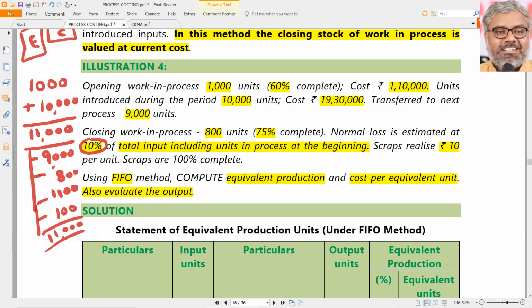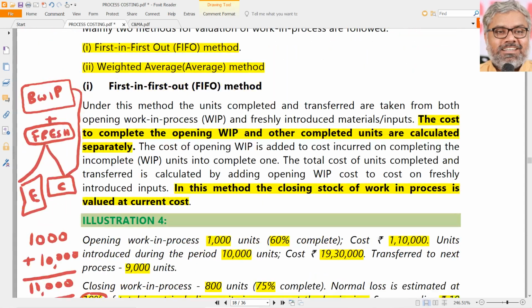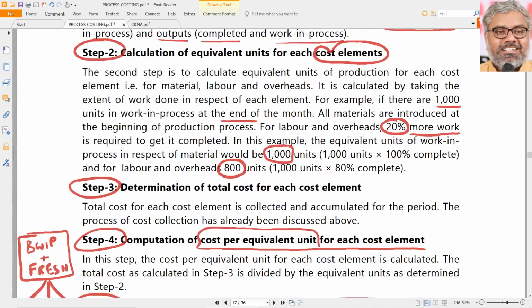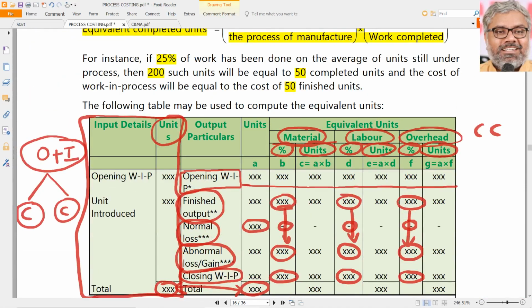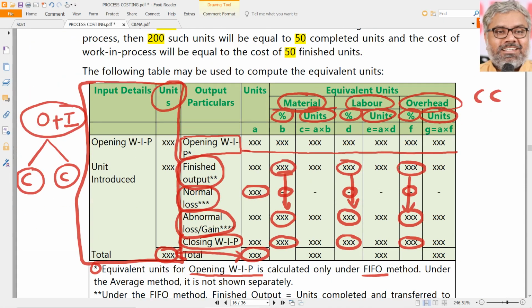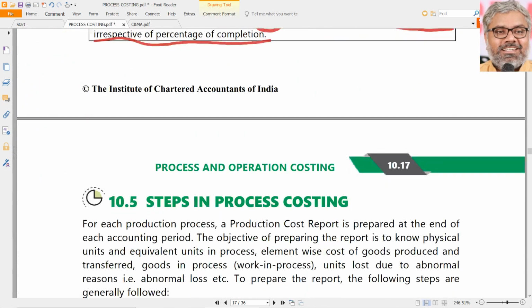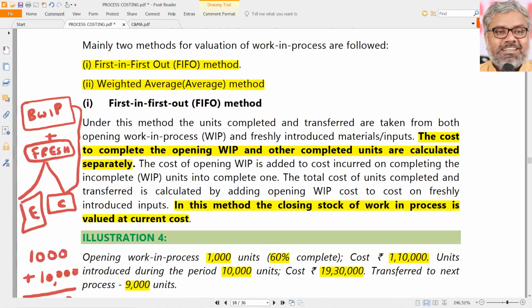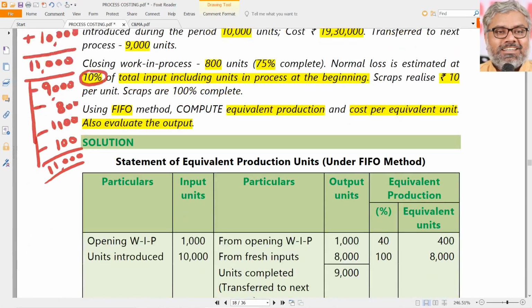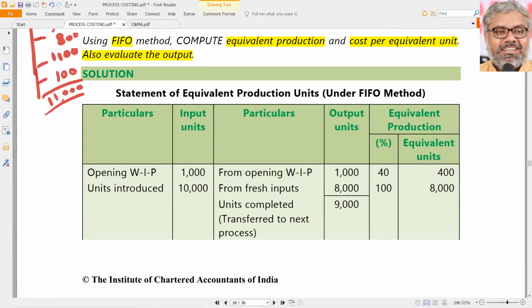Earlier when we looked at the format, we had elements of cost separately: materials separately, labor separately, overhead separately. But here we don't need that. Why? Because cost is given in one shot. So there should be input units, output, percentage completion, and equivalent units. That's all. So what is the left hand side here? Up to here, this portion is different.